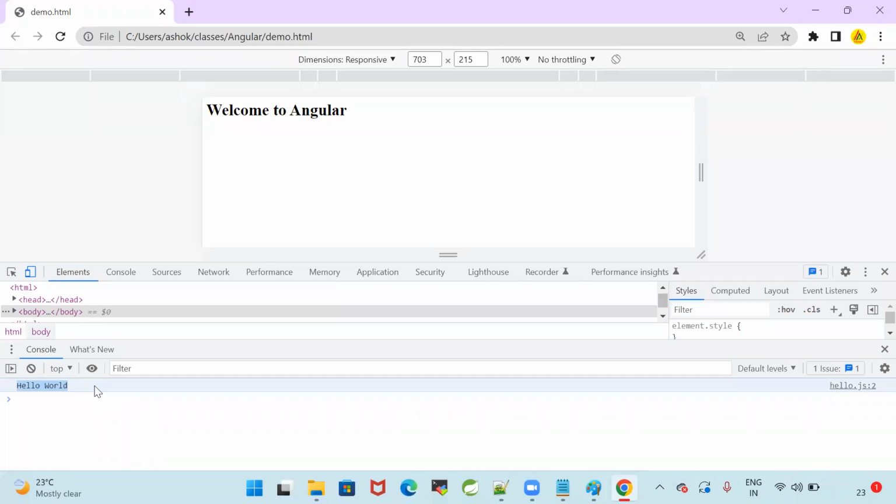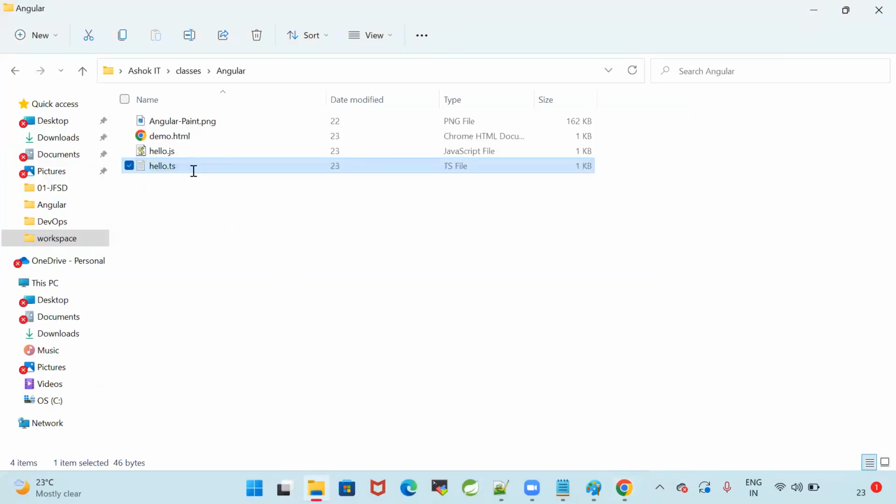Come on, guys. Guys, able to understand how to check the browser console? Inspect, inspect. Okay.